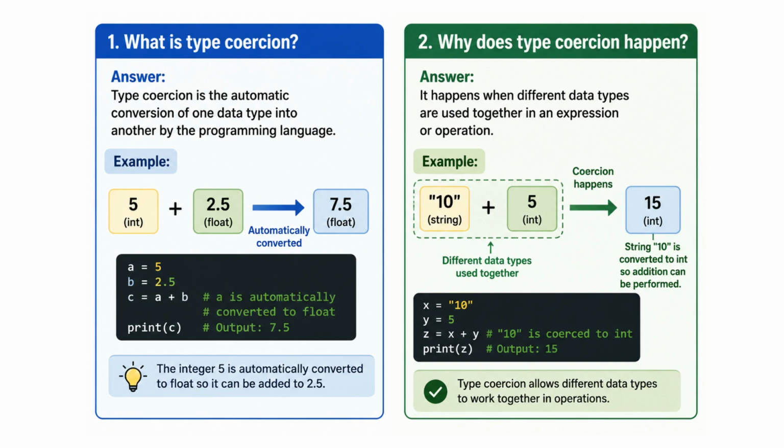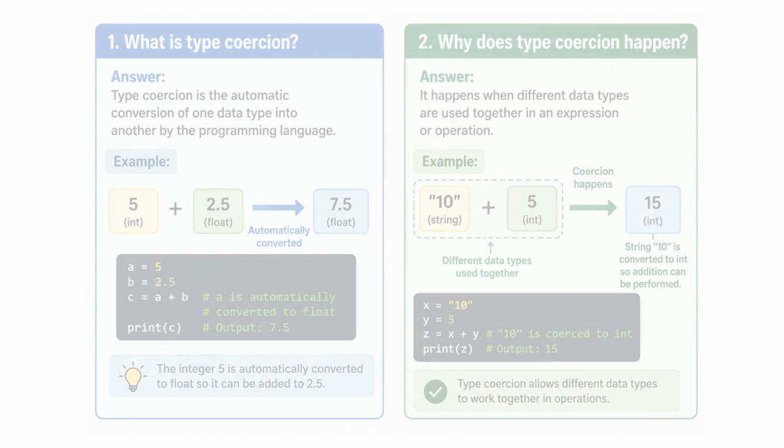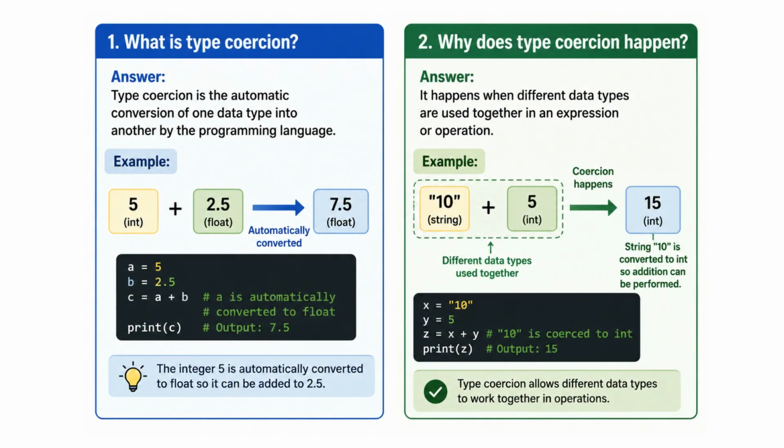We have the integer value 5 and the float value 2.5. When we add them together, the programming language automatically converts the integer 5 into a float. So the calculation becomes 5.0 plus 2.5, which gives the answer 7.5.